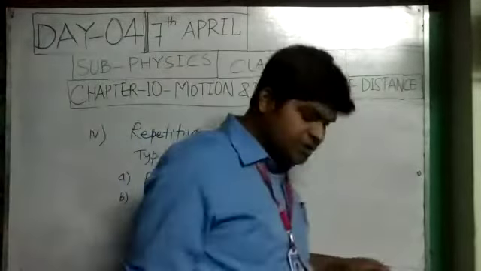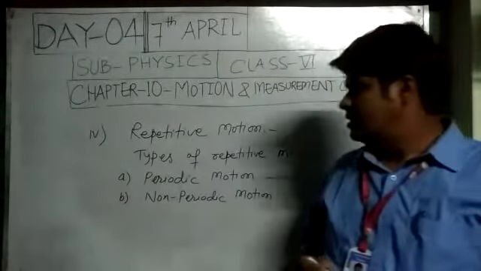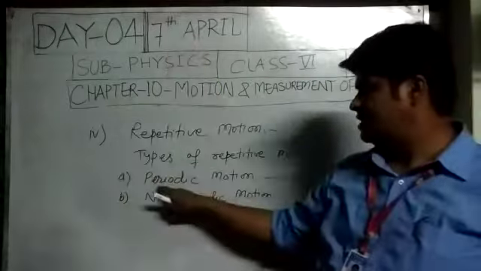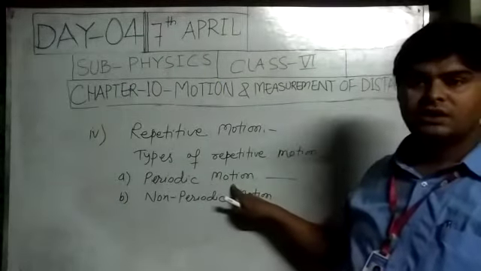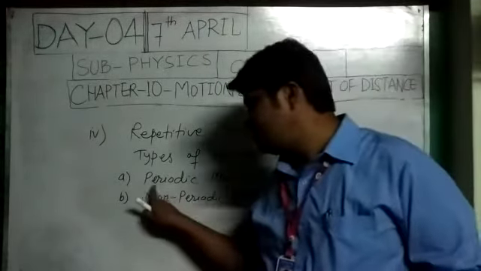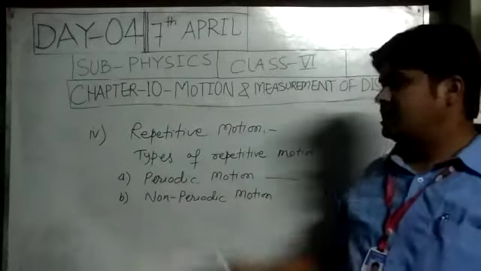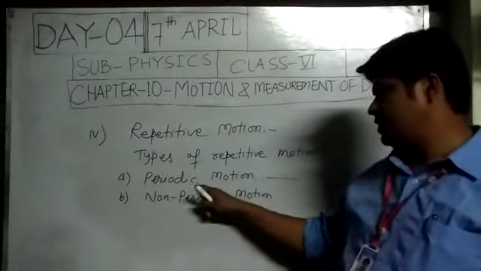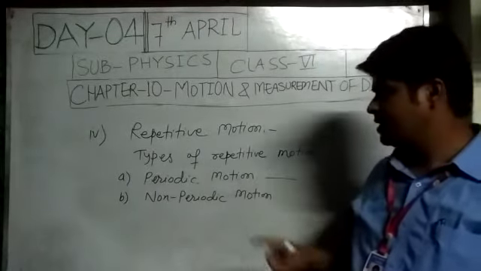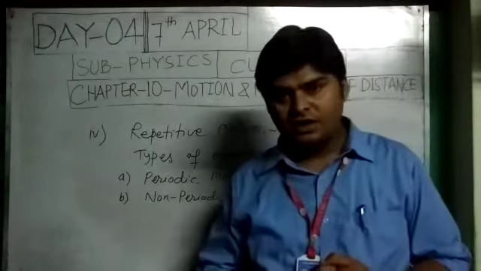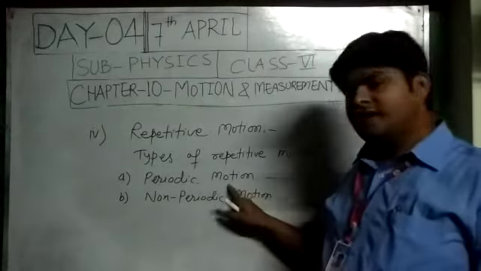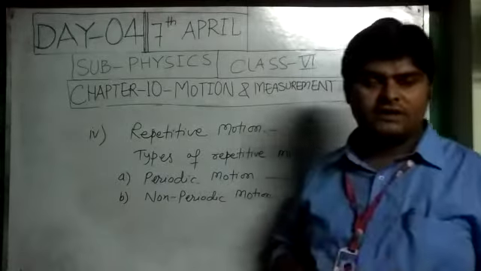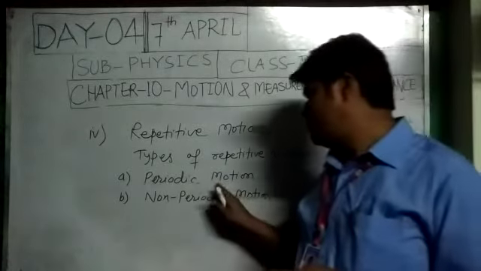What is periodic motion? The motion of an object which repeats itself at a regular interval of time is called periodic motion.